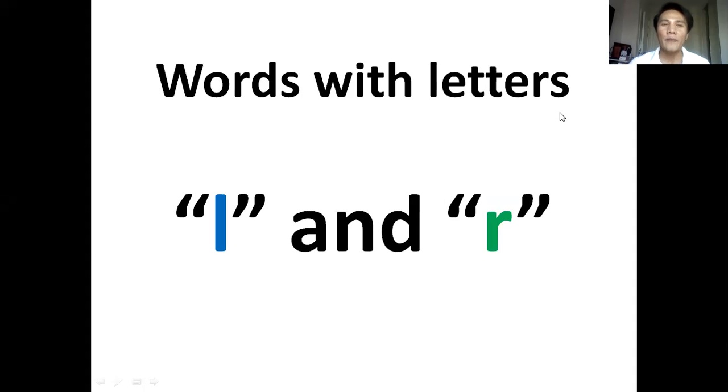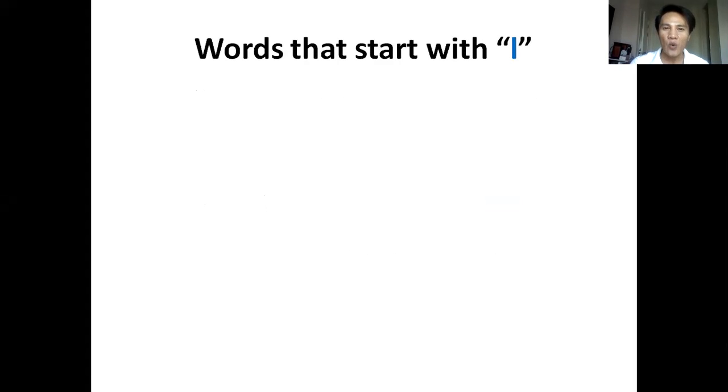Our topic today is about words with letters L and R. Now our vocabulary words for letter L. Look at this. Words that start with letter L.